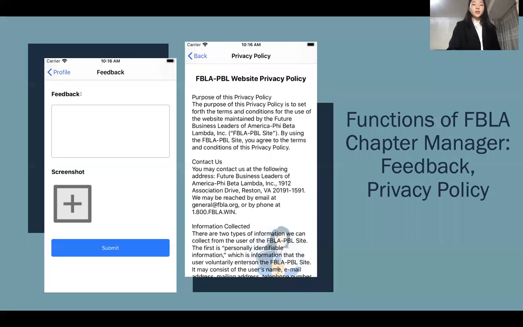Last but not least, the feedback page for reporting bugs that users find can help me improve the application and enhance its usability. The privacy policy placed at the bottom of the sign-in page gives credit to the application, and users can believe that I will protect their information and their privacy will be well protected.